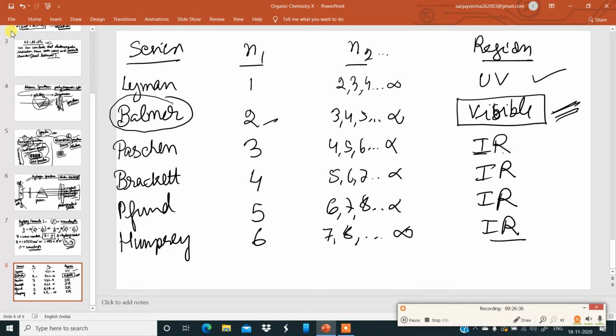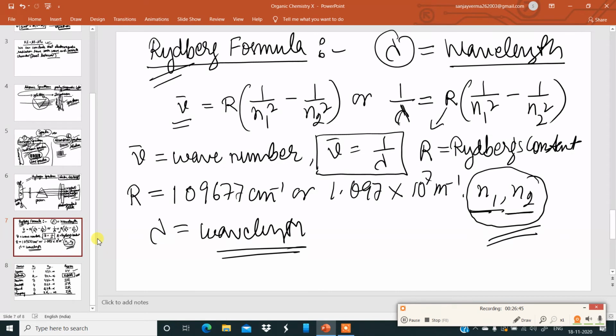Now, please note over here that the Rydberg formula which you have seen is applicable to one-electron species, like helium cation He+ or Li2+. Why one electron?